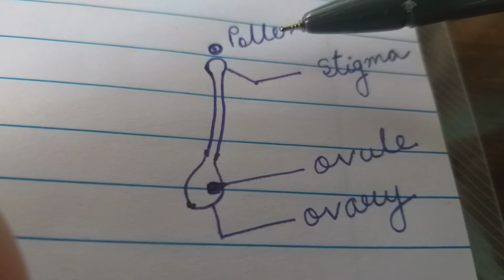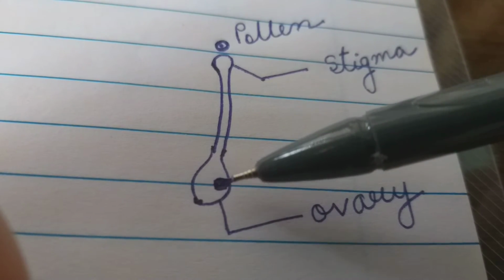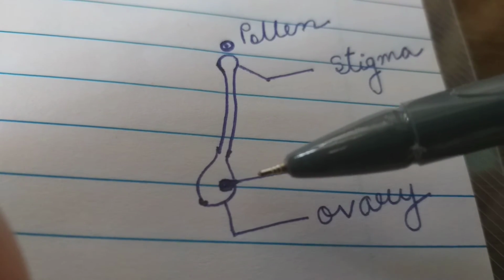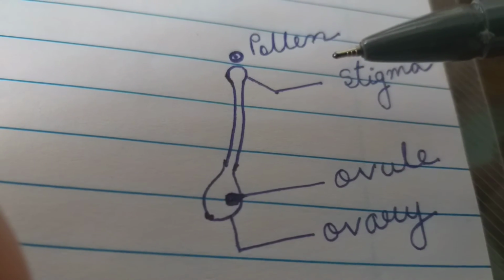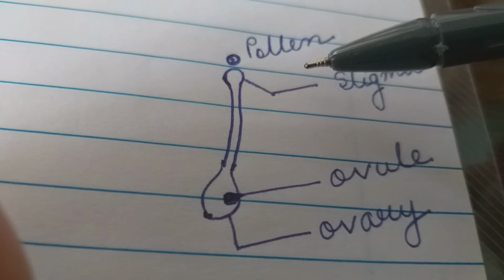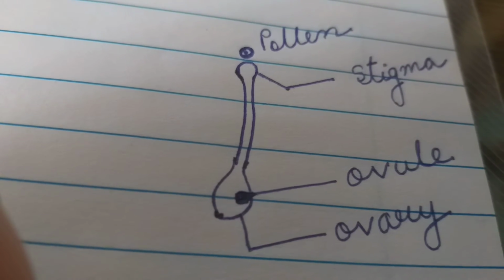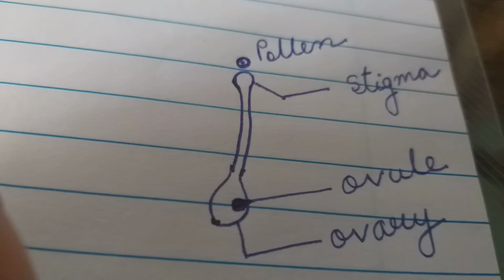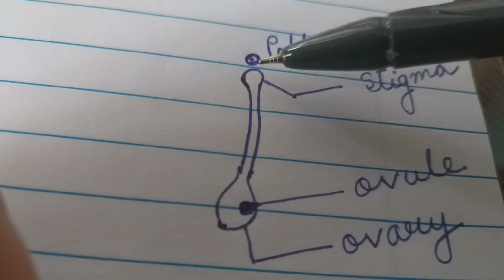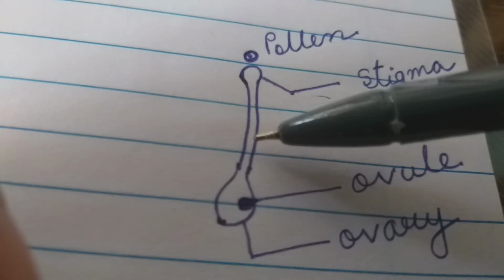It is not able to fertilize the ovule of the same flower or ovule of a different flower but on the same plant. That means pollens are self-sterile, self-incompatible. And this is achieved by preventing germination of pollen or growth of the pollen tube inside the style.